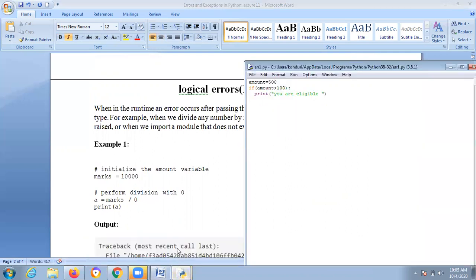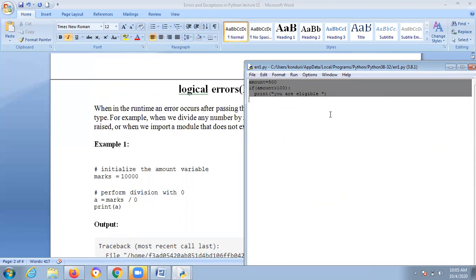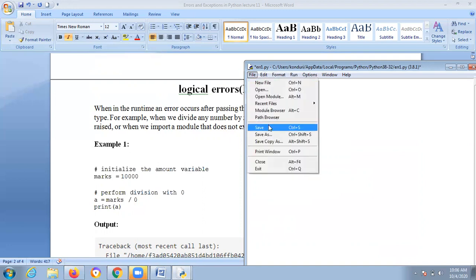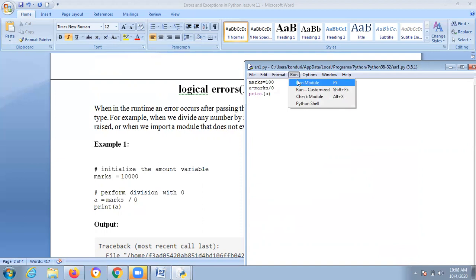Suppose you are giving student marks. So marks is equal to 100. A is equal to marks divided by 0. Print A. Save. Run this one.